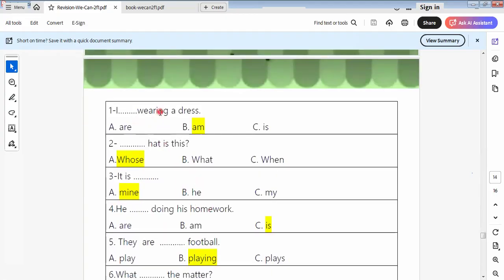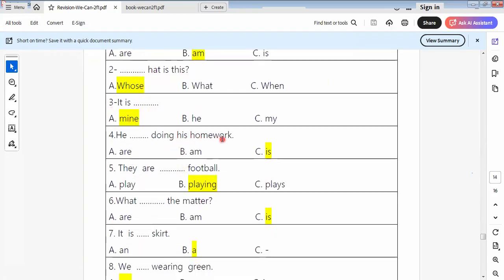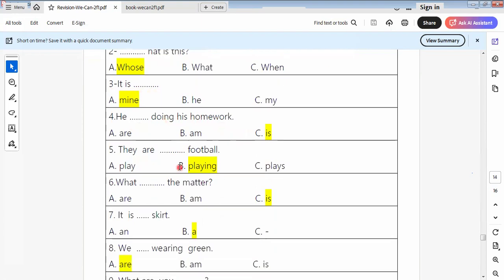Here, I am wearing a dress. So here is the verb in the present continuous tense: am, is, are plus verb plus ing. So here I takes what in the verb to be? Am. Okay, pupils. Number 2, whose is this? It's mine. He is doing his homework. So he is. Why is? Because as we know the present continuous tense is am, is, are plus verb plus ing.